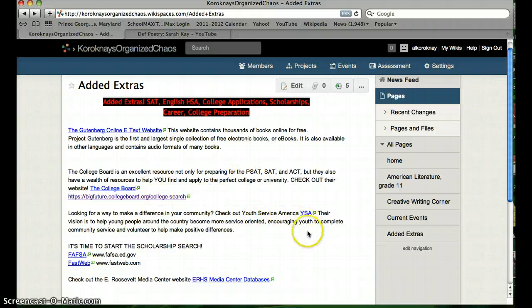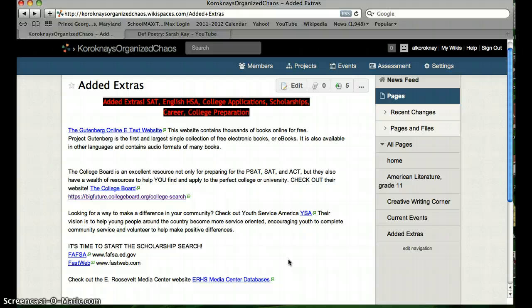Youth Service America: to graduate in the state of Maryland, students need community service hours. So I often tell my kids to go to this website and check it out. It also really helps them become more connected with their community. And then again, some more scholarship websites. And then this is our high school's Media Center database, another great resource for students.